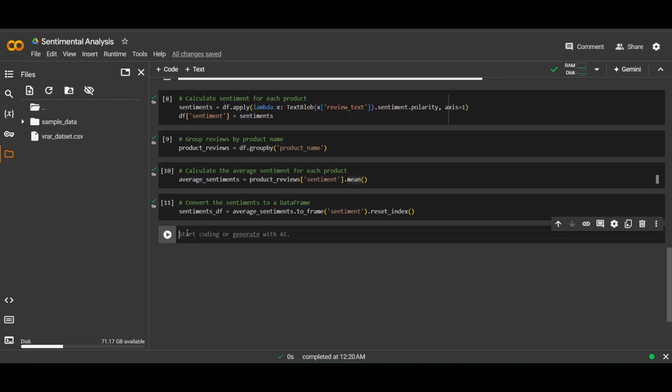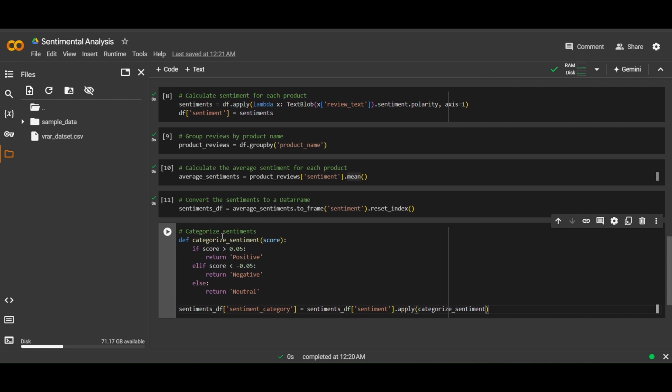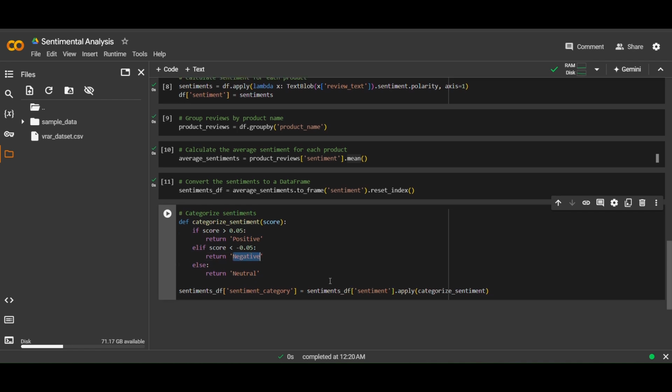And now we will categorize these sentiments, the polarities. So we are defining categorize sentiment via score. If the score is greater than 0.05, then it is positive. If it is less than negative 0.05, then we would put it as negative, else it is neutral.